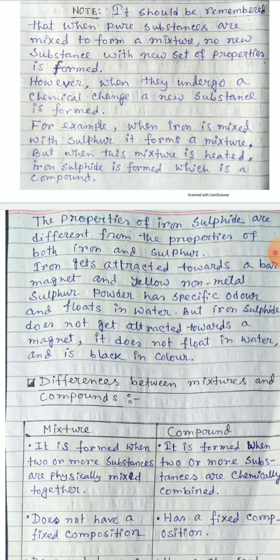So all properties of iron sulfide are different from iron and sulfur. This is a compound, formed after chemical combination between sulfur and iron.